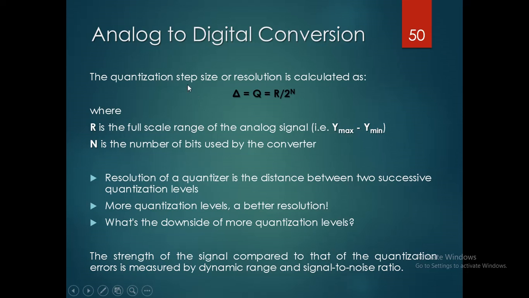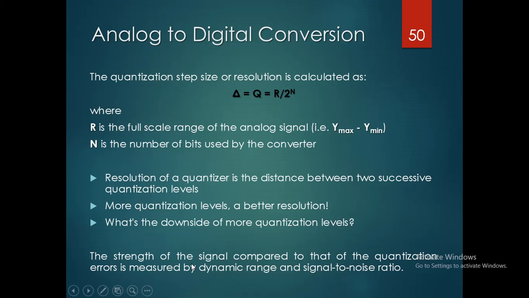With respect to that, the quantization step size, or the resolution, can be calculated by delta equal to Q, that is equal to R divided by 2 power n. Here R is the full scale range of the analog signal, which is the difference between y max and y min, and n is the number of bits used by the converter. The resolution of a quantizer is the distance between two successive quantization levels. So for more quantization levels, we get a better resolution. What is the downside of more quantization levels?